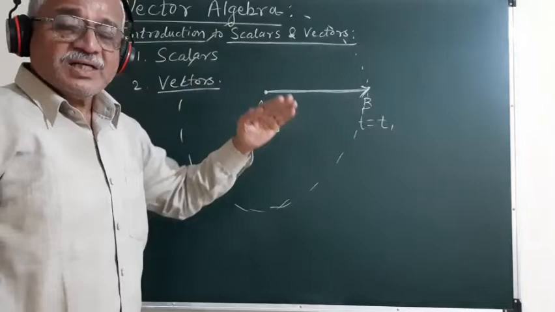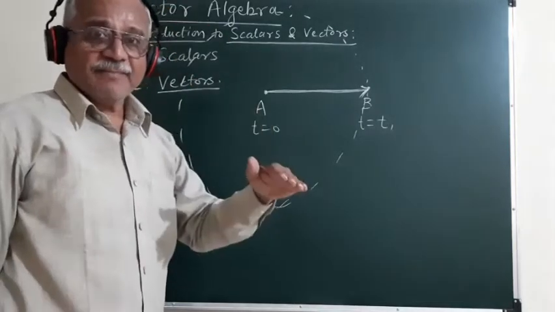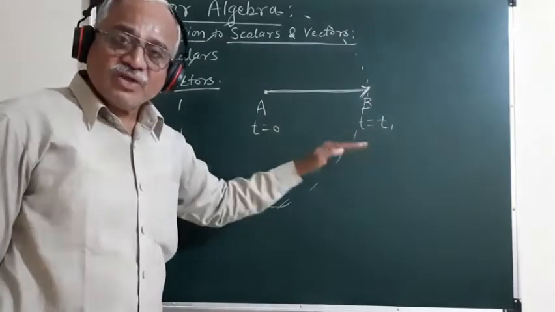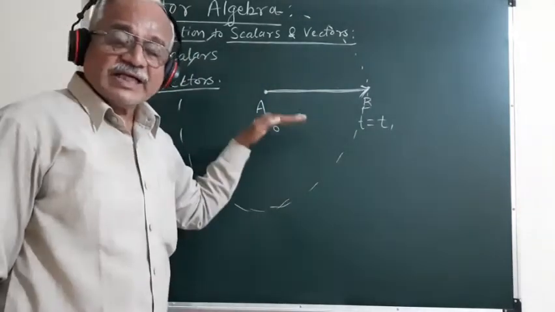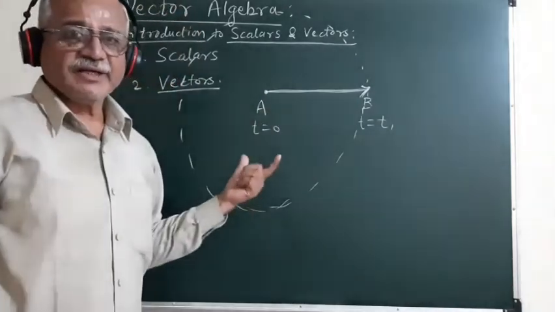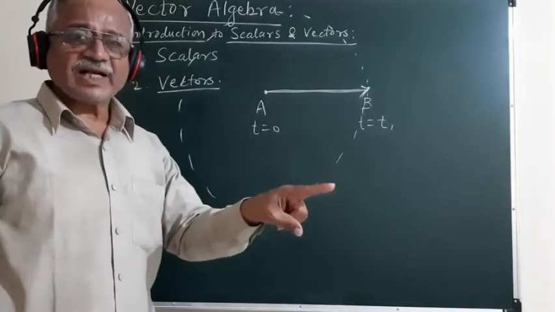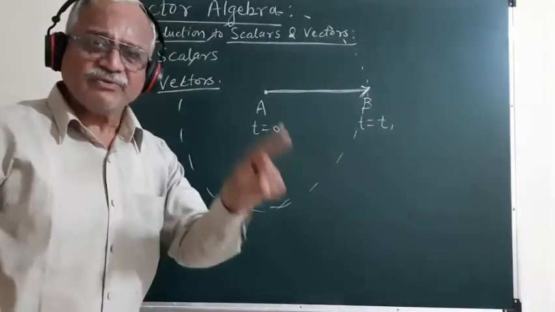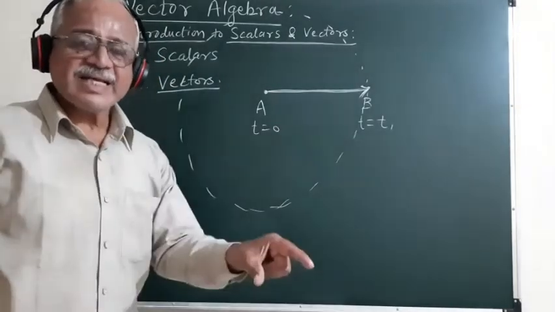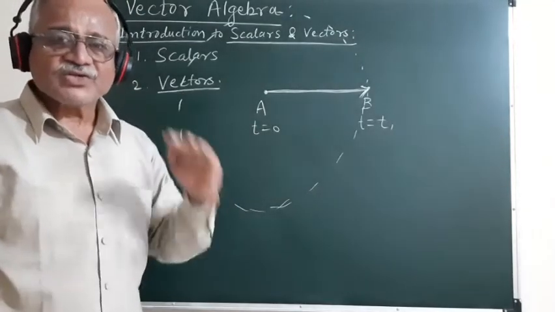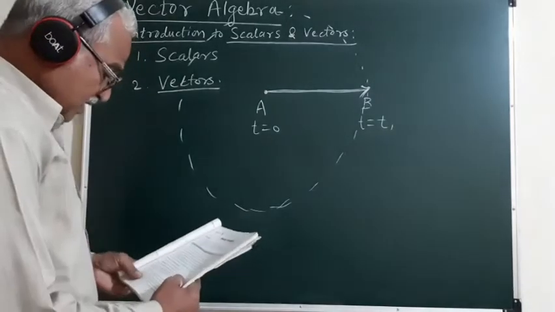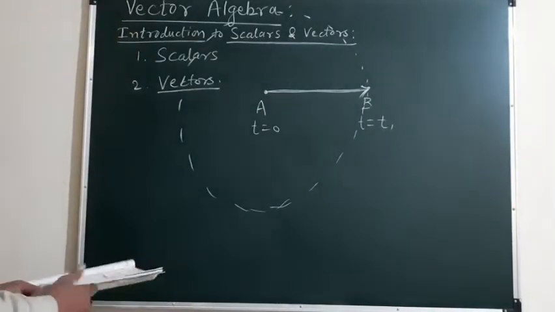So to get the complete idea where the particle will be at instant t1, we should give the specific direction of that displacement. Such a physical quantity, which can be completely described not only with magnitude but for which we also need to specify the sense or direction, is called a vector quantity. So this is the first example of a vector quantity.